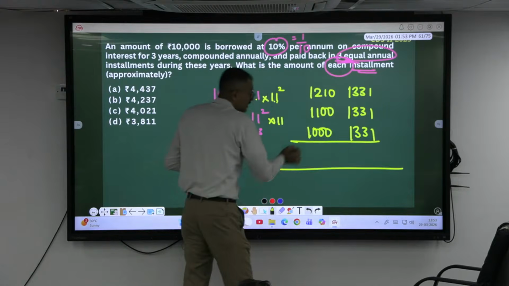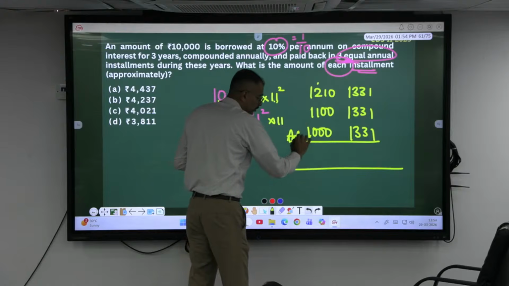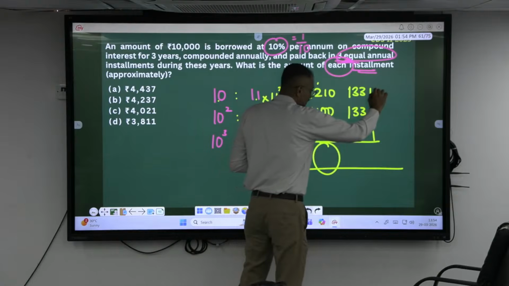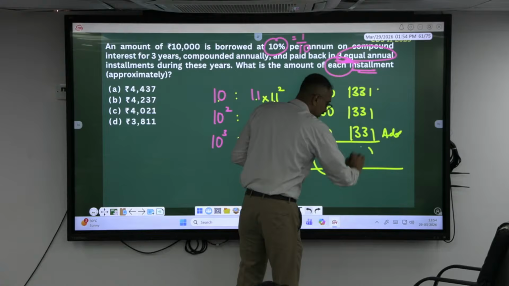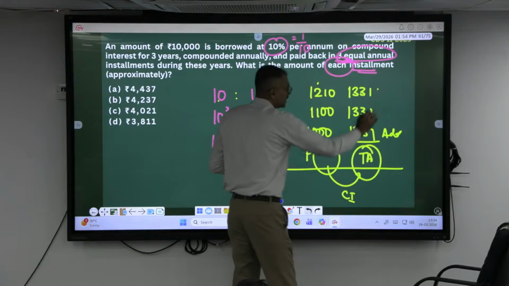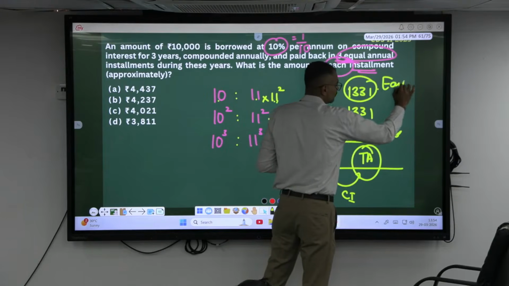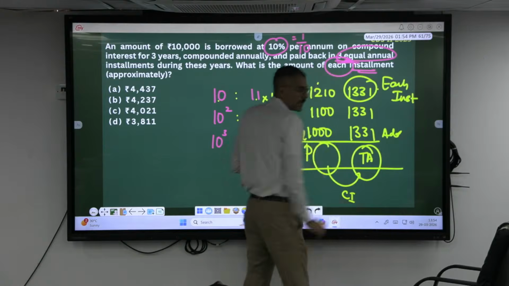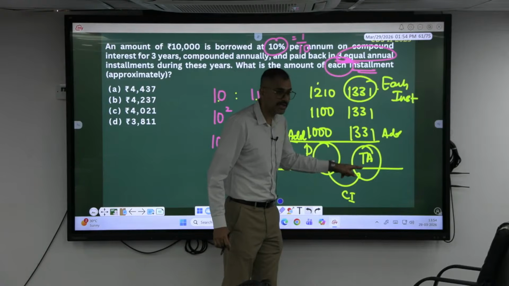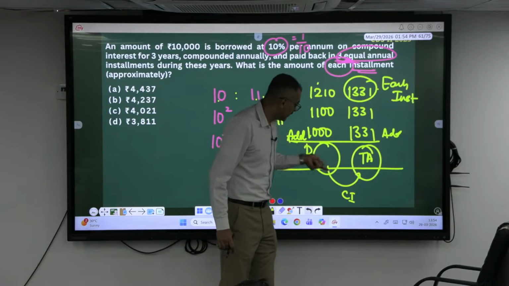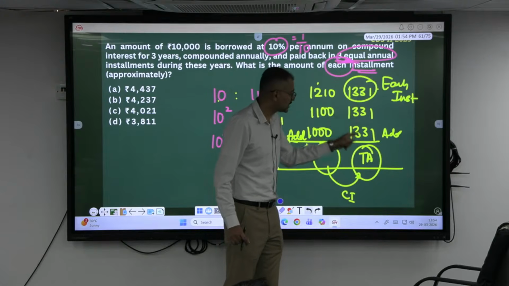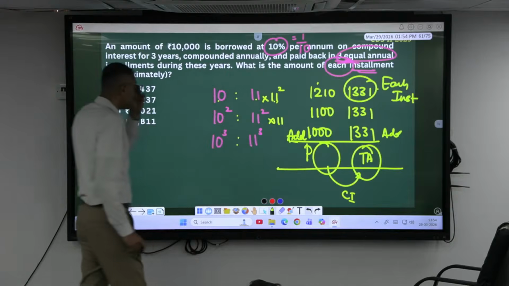Now, if I add all this, remember, add, do not multiply like successive. I'll get my principal money. If I add all this, I'll get the total amount. This will be the compound interest between these two, and this will be each installment. If I add all this, what I'll get? Principal, how much you have taken. If I add all this, what I'll get? Total amount. Between principal and total amount, I'll have the interest which is compounded here, and this is each installment. According to the question, what is given?